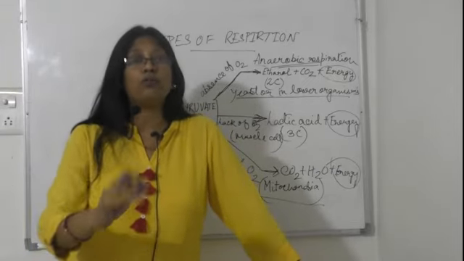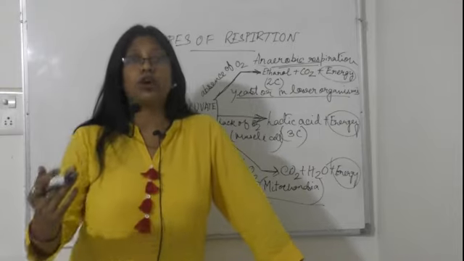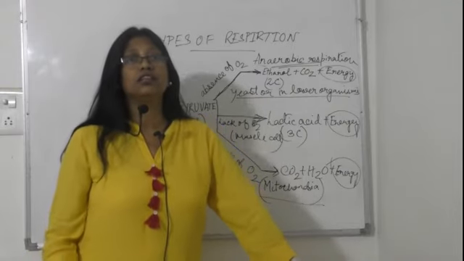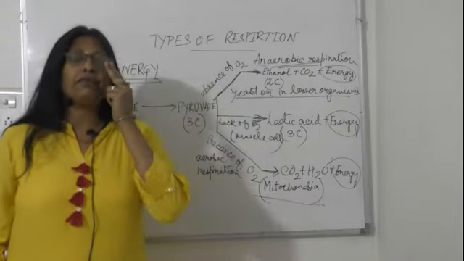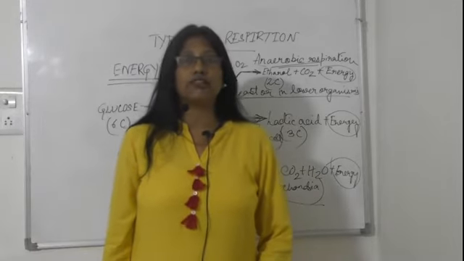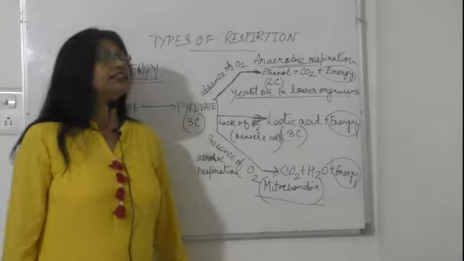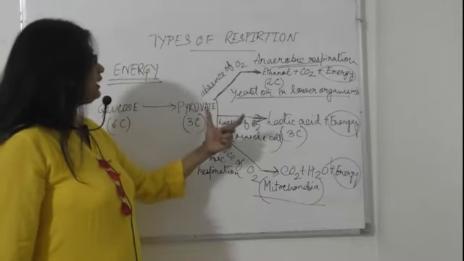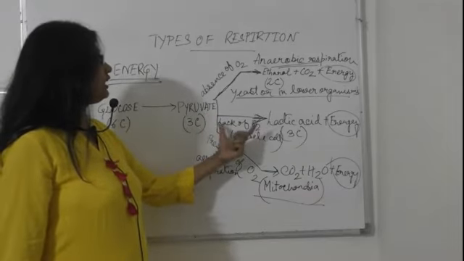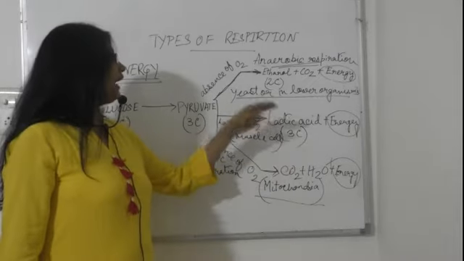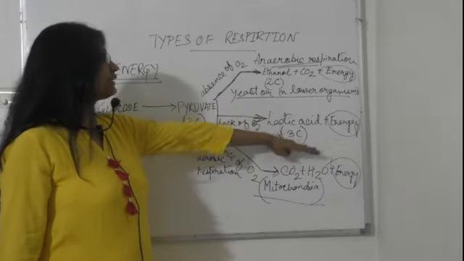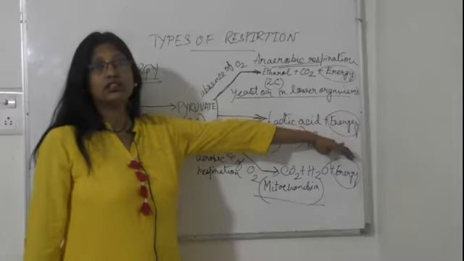Maximum oxygen has been utilized. Now a very minimum portion of oxygen is left, but respiration is necessary. In that case, in lack of oxygen it will happen, and it gives the products lactic acid and energy.